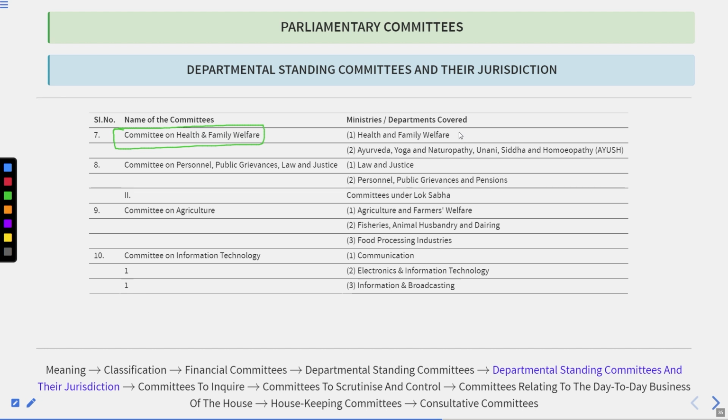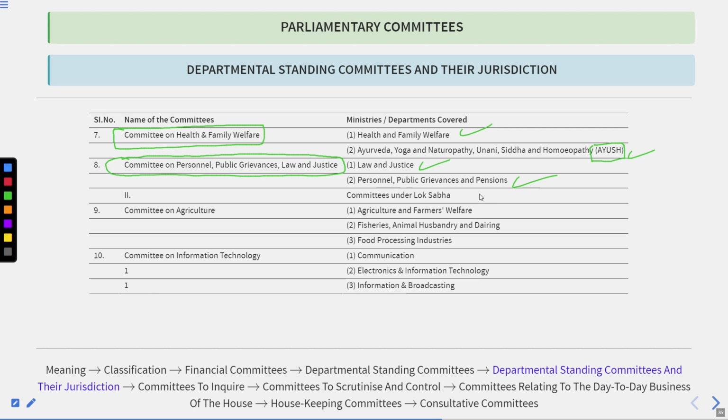That covers health and family welfare, Ayurveda, Yoga, Naturopathy, Unani, Siddha and Homeopathy. In short, the Ayush scheme. Thereafter, the Committee on Personnel, Public Grievances, Law and Justice. That covers law and justice, personnel grievances and pensions.